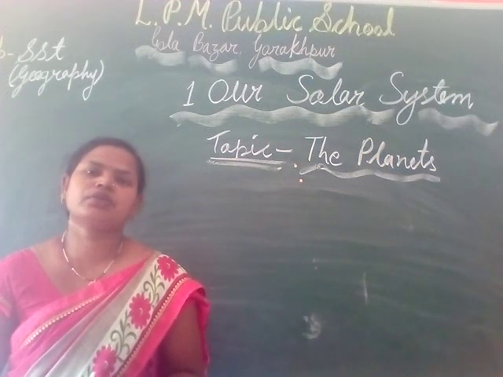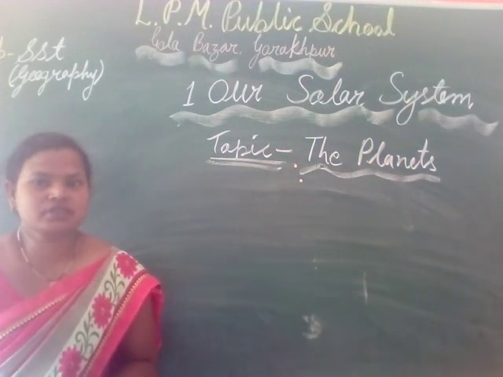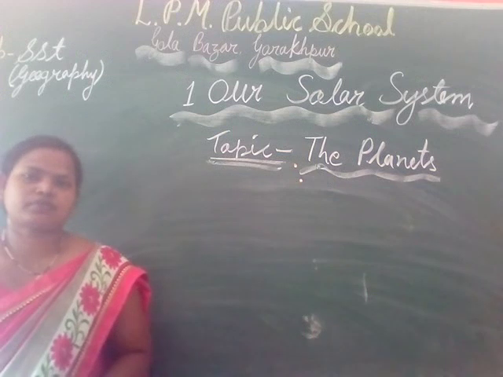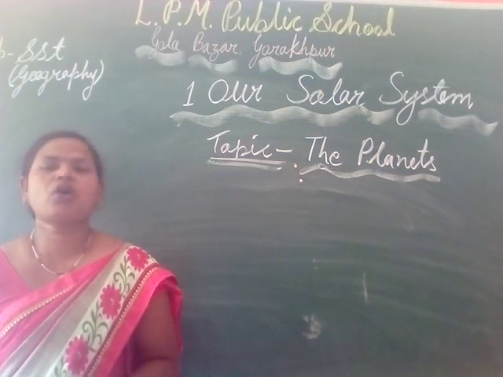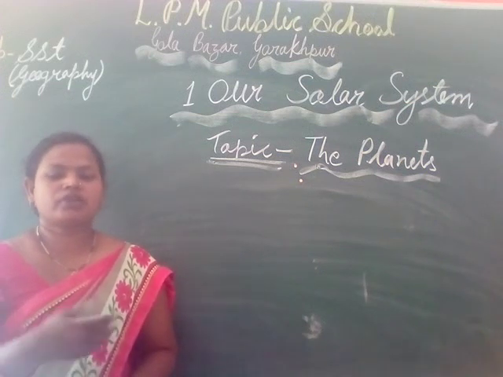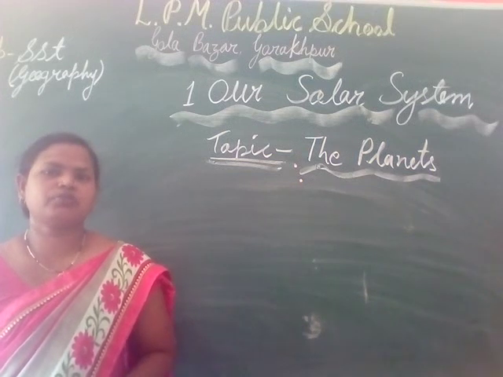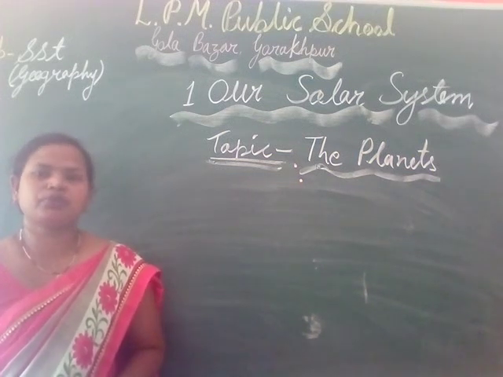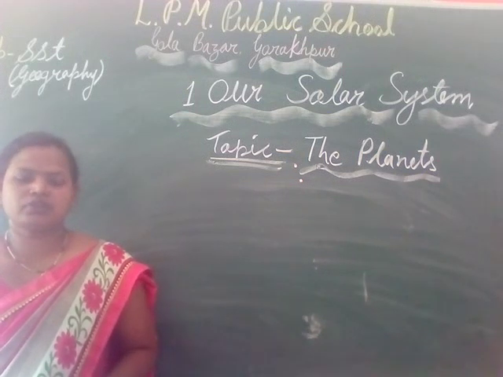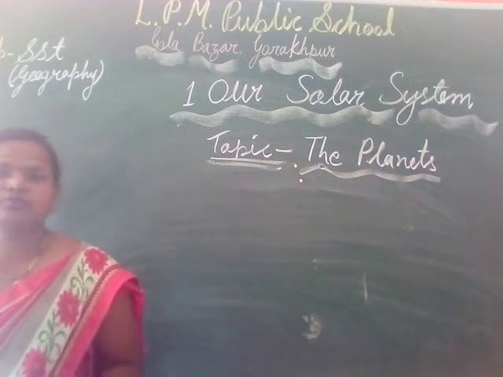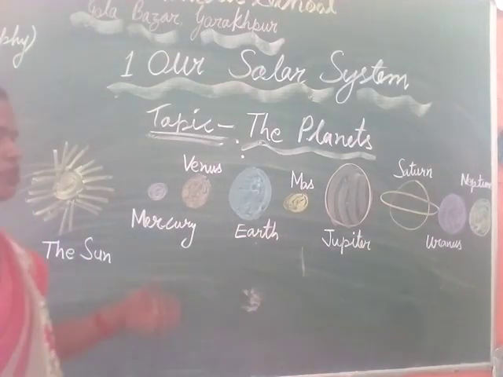And as you know, in our universe in which we are living, the Sun is the main star of our solar system, and all the planets move around the Sun. Here in this video, with the picture, I will explain the Sun and its planets. So first of all, let's see the picture. Here I have drawn the picture.